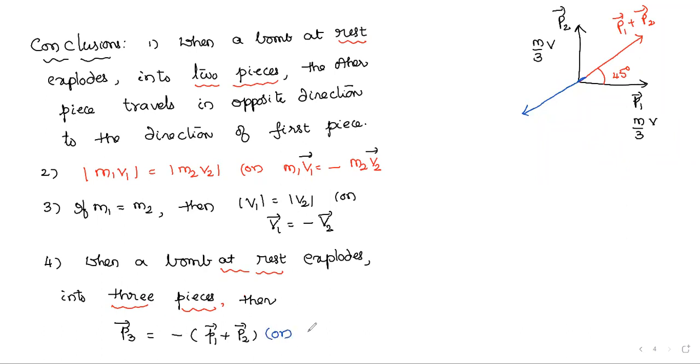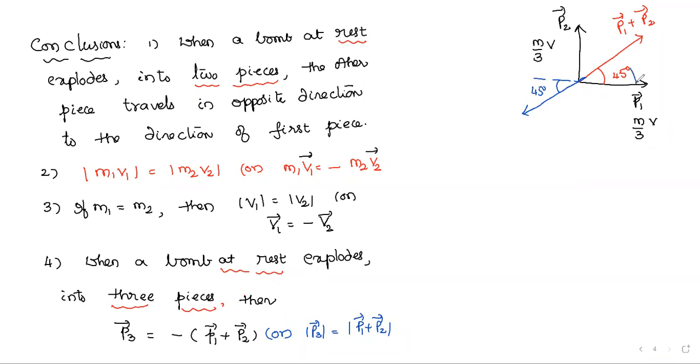If I ask what is the magnitude of P3, you also say it is mod of P1 bar plus P2 bar. While writing the mod, no need to write the negative sign, that negative becomes positive. The direction is 45 with the x-axis, so it is also 45 in the opposite direction.